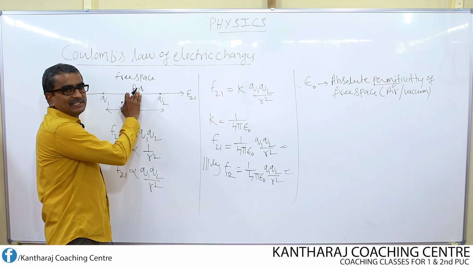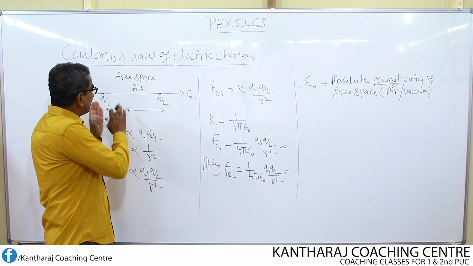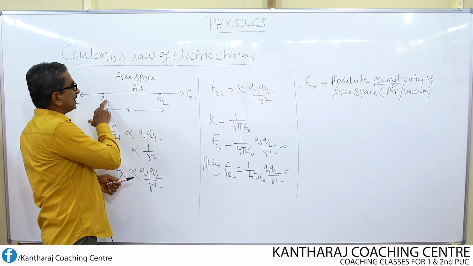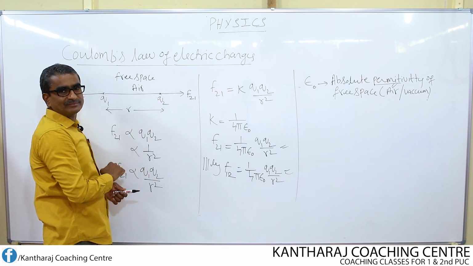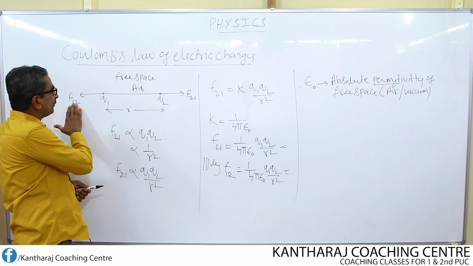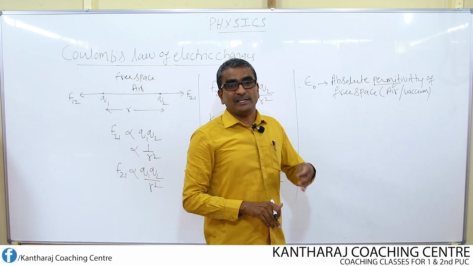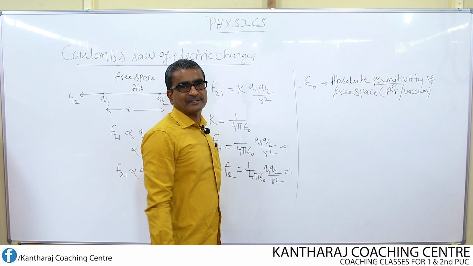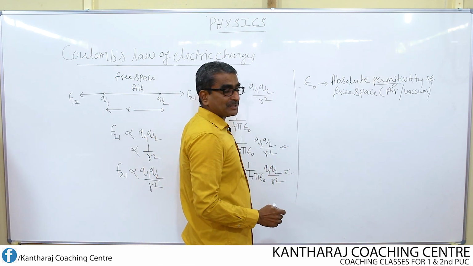Now air has given the permission to these two charges to exert the force on each other through it. This charge will exert this amount of force on this charge through air. Similarly, this charge will exert this amount of force on this charge through air. How much force each charge has to apply on another through air, that is permittivity.